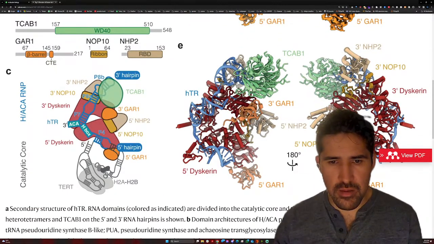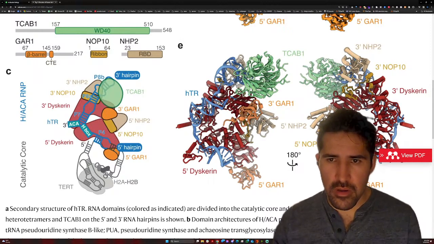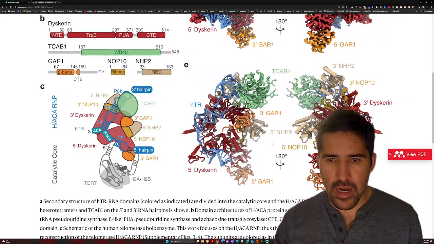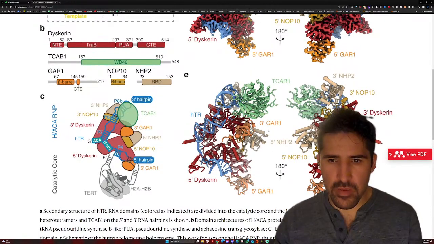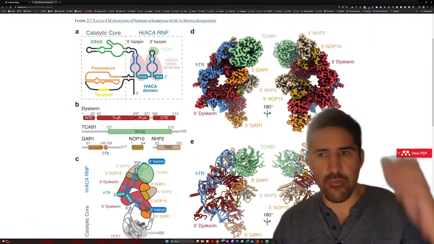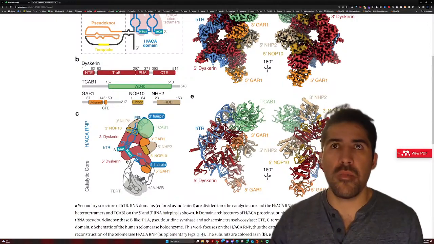So RNA is the blue part. As you can see, it folds by itself. It creates loops, and then it turns back. But the important part is that it interacts with several proteins like this green one, GAR1 3', GAR1 5', GAR1, NOP10, TCAB1. So it's interesting. There are actually a lot of proteins in this human telomerase.